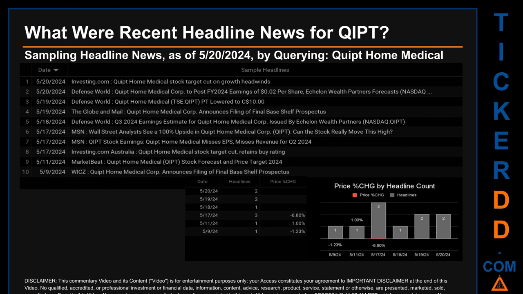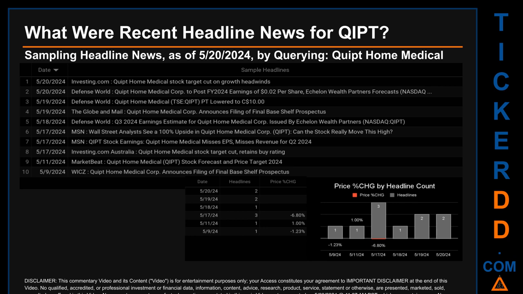The oldest publication was on Thursday, May 9, 2024, when 11 days ago, WICZ published the headline that read, QIPT Home Medical Corp. Announces filing of final base shelf prospectus. Friday, May 17, 2024 had the most headlines. It had 3 discovered headlines when Defense World published the headline that read, QIPT Home Medical Corp.